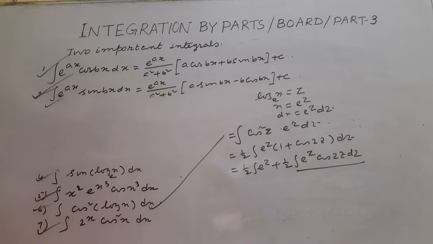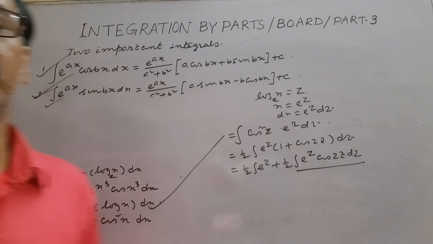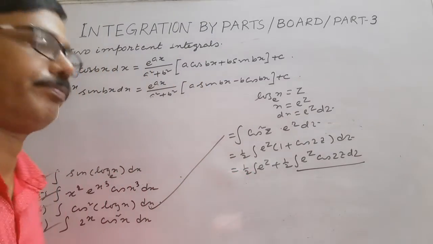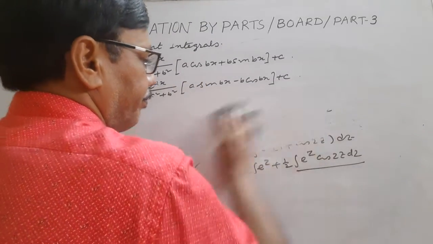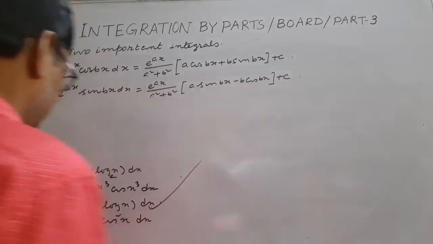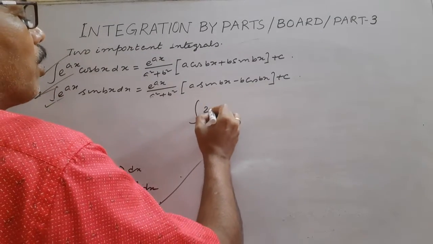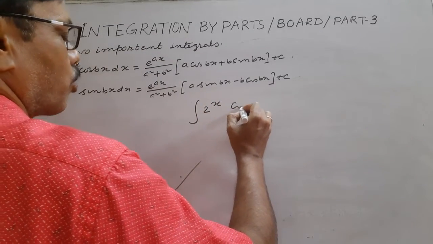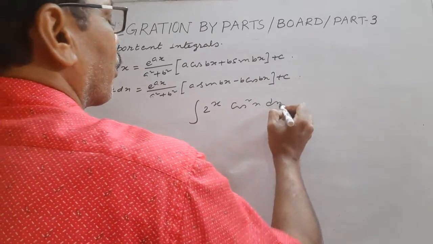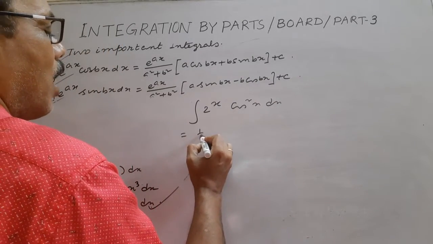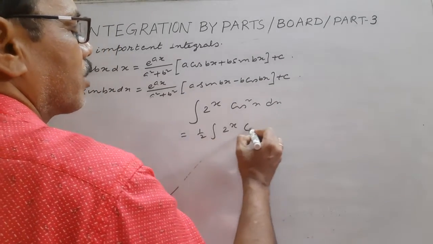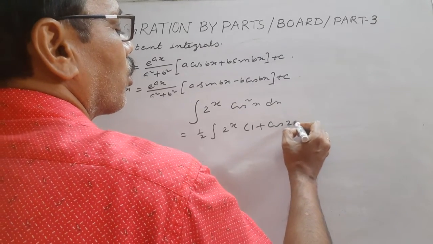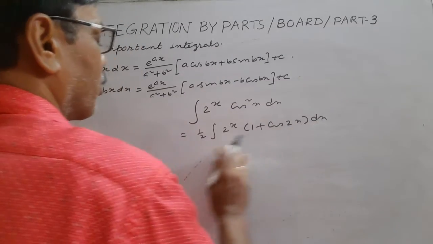And finally, problem number 7. Integral of 2 to the power x cos square x dx. So half into 2 to the power x (1 plus cos 2x) dx.